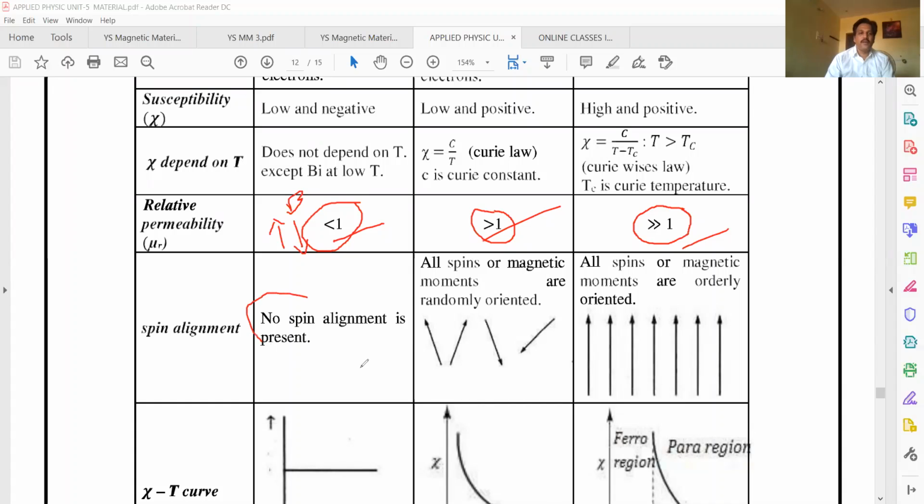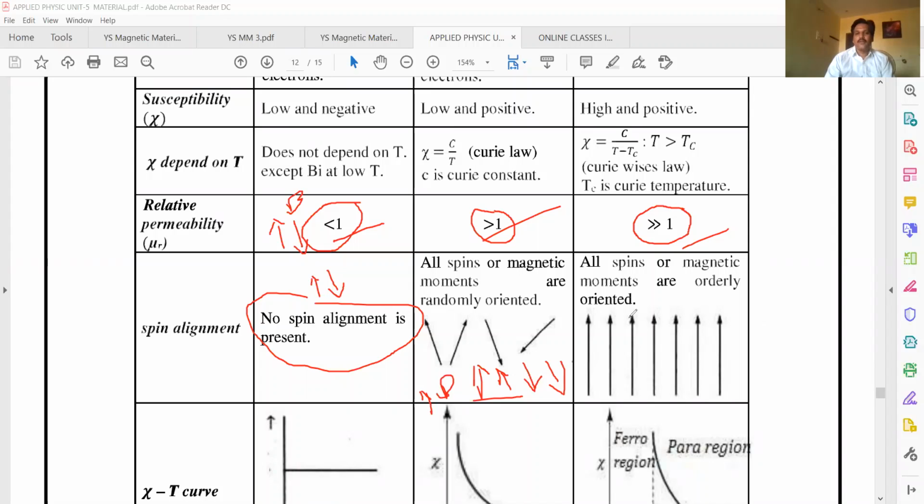Regarding spins: in diamagnetic there is no spin alignment, since all orbitals are completely filled. Only due to orbital motion do we get some magnetic moment. In paramagnetic, partially filled electrons are there, and their spins are randomly oriented. If you apply a field, all will align parallel to the field direction.